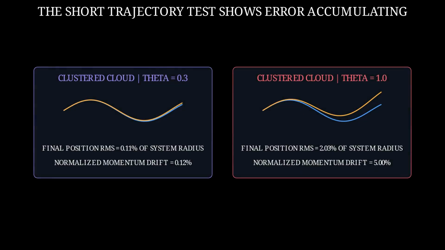The short trajectory check keeps the initial state, softened force law, and velocity Verlet integrator fixed. For the clustered cloud, final position error grows from 0.11% of the system radius at theta 0.3 to 2.03% at theta 1. The measured momentum drift also grows because this ordinary target-to-cell traversal is not pairwise symmetric.